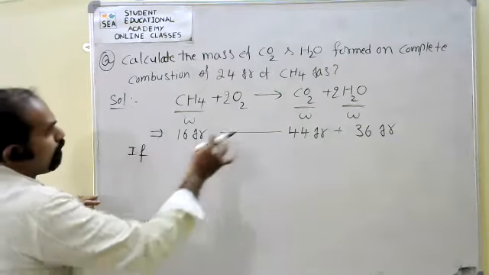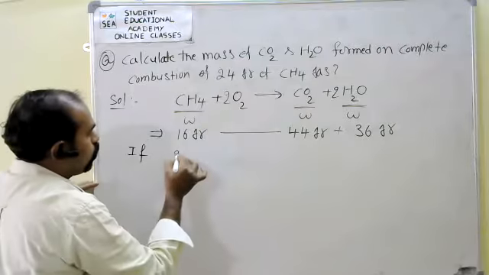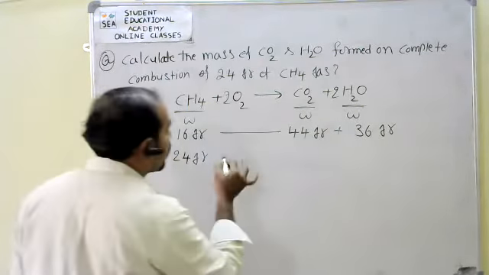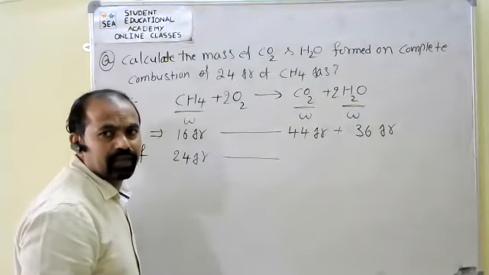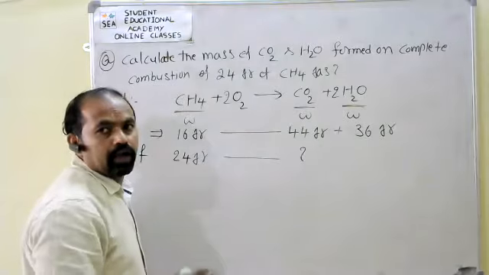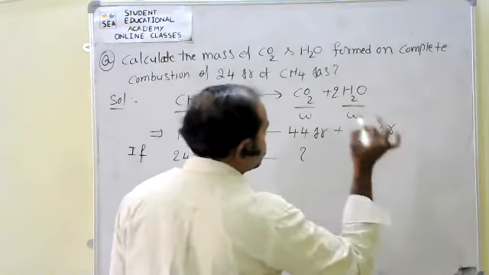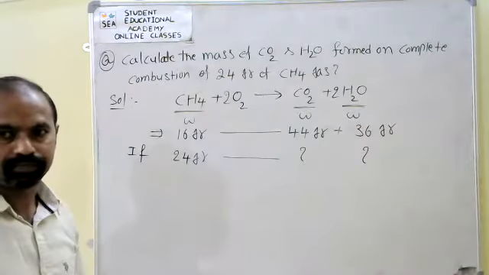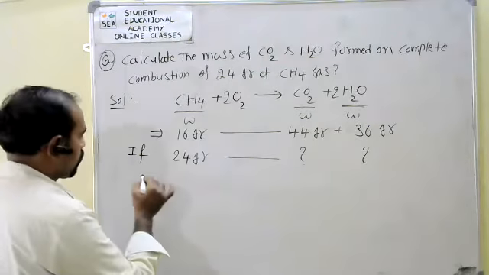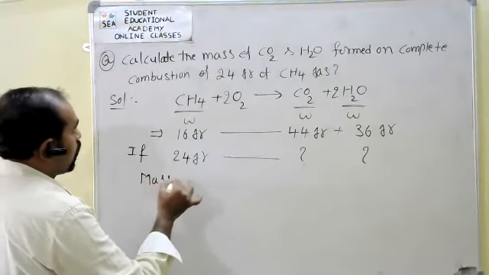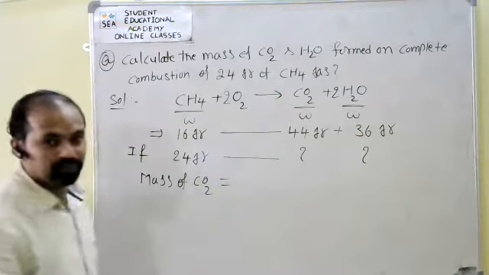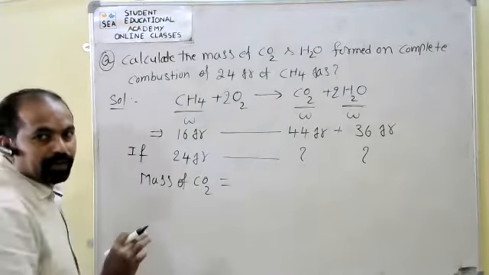If 24 grams of methane undergoes complete combustion, how much mass of carbon dioxide is formed? How much mass of H2O is formed? That is the question. First one, see, mass of carbon dioxide equals what?